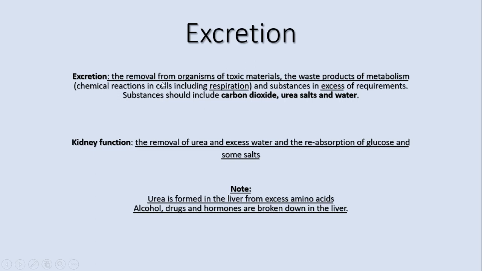Excretion is the removal from organisms of toxic materials that are produced by chemical reactions. So it's very important to clarify what toxic materials are: waste products of metabolism. And also not only toxic materials, but removing of excess substances that are excess of requirements, such as water.